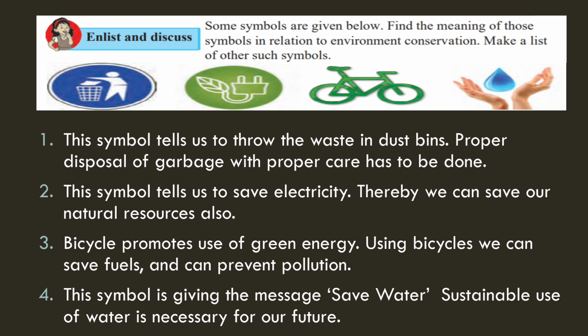In the third symbol, a bicycle is shown, and this bicycle is in green color. So that third symbol gives us the message that the bicycle promotes the use of green energy. Using bicycles we can save fuels, we can prevent pollution, we can preserve our natural resources. So if we promote the use of the bicycle, that will reduce pollution. It is a very eco-friendly option.